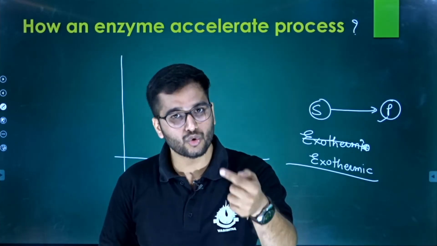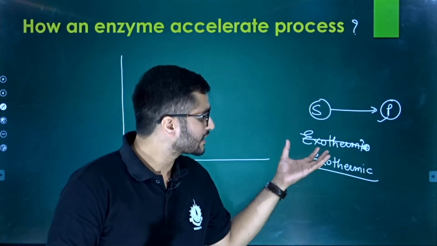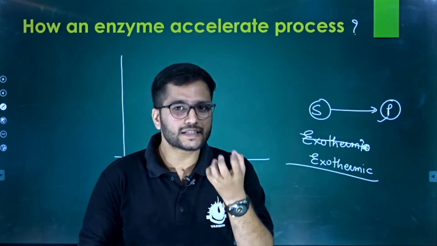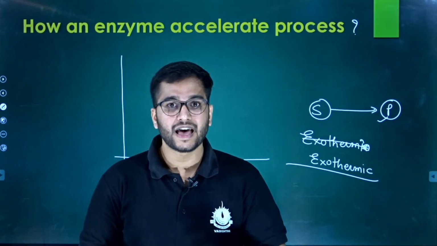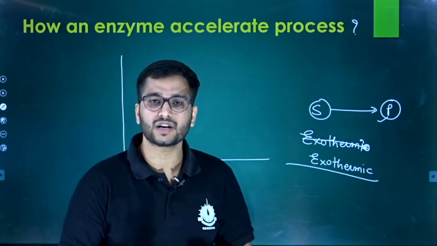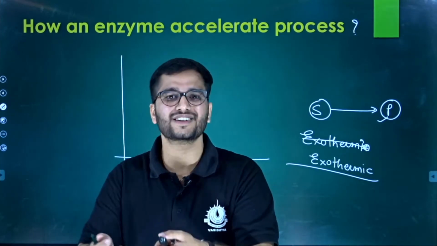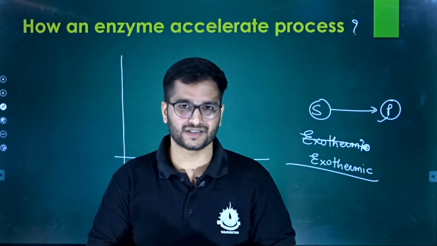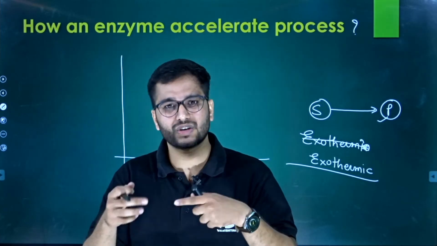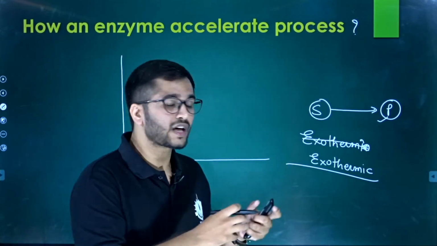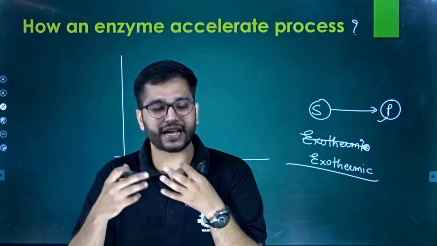Endothermic reactions are those reactions in which energy is consumed by the substrate to convert into product. On the other hand, in the exothermic reaction, energy will be released, energy will be liberated.